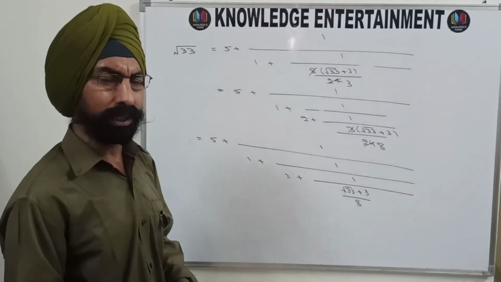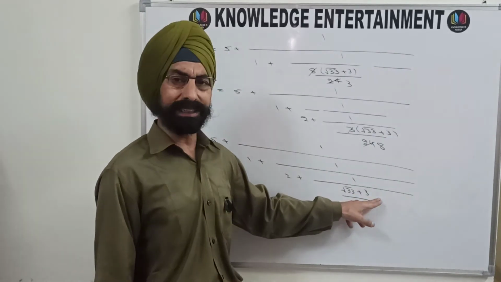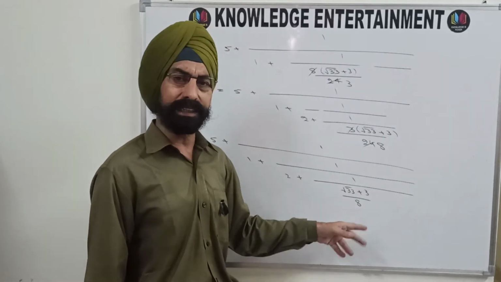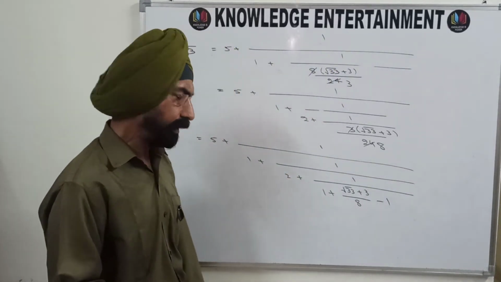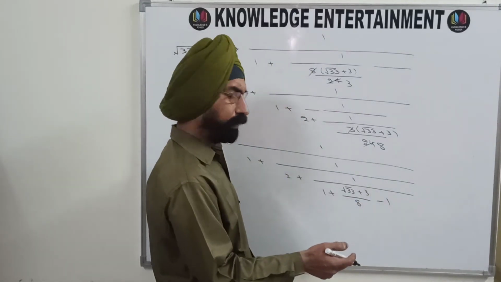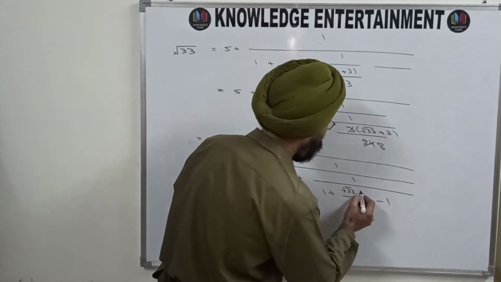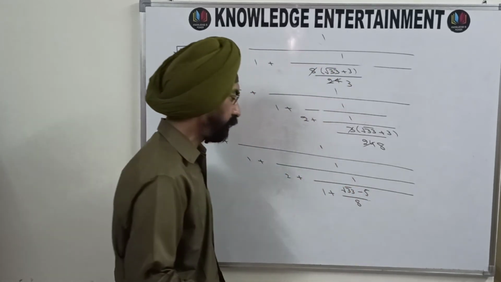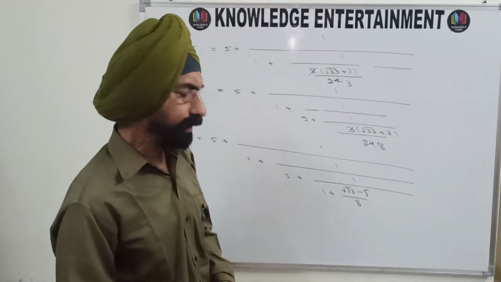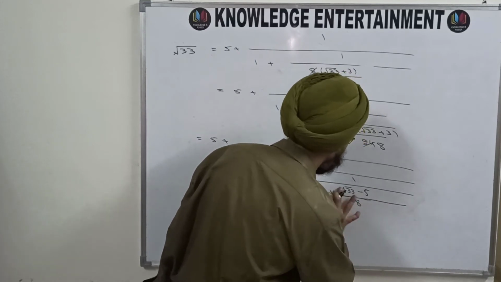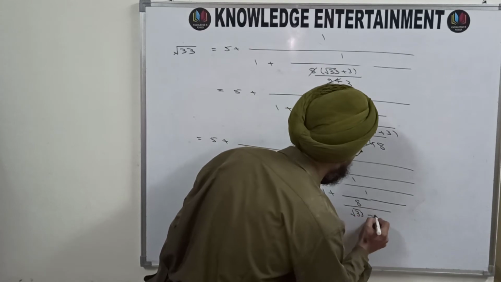So let us continue. Once again it is under root 33, 5 point something. 5 point something plus 3 is 8 point something. 8 point something divided by 8 is 1 point something. So that means the integral part is 1. 1 plus minus 1. And minus 1 means, once again simplify by taking LCM. 8 will be the LCM. 3 minus 8 will become minus 5. So you will get minus 5 here, and this will be the fractional part. And the fractional part once again we will take into the denominator. So it is 1 plus 1 upon 8 upon under root 33 minus 5.